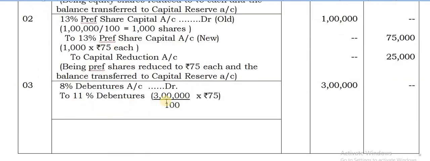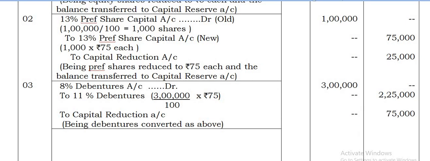Here also same way what we are doing. First you take that 3 lakhs divided by 100, you will get the number of debentures there. So 3,000 debentures you will be getting. Again that 3,000 debentures into 75. So thereby you are getting 2,25,000 and the balance amount is transferred to capital reduction account. The purpose of doing this is to get the actual number of debentures.